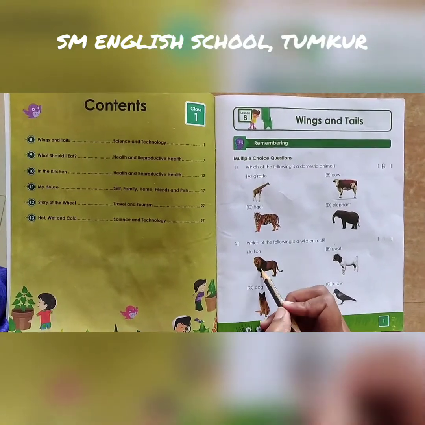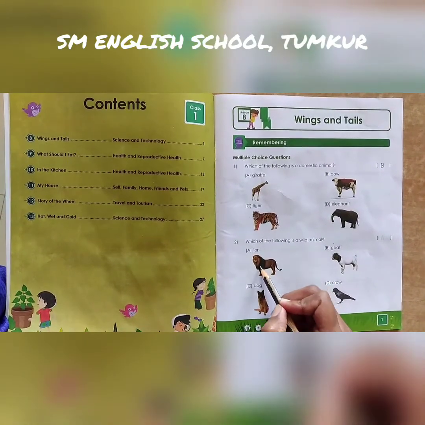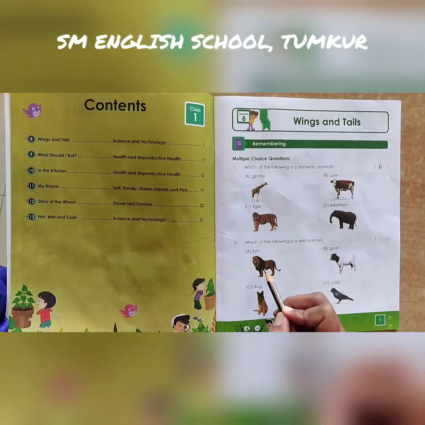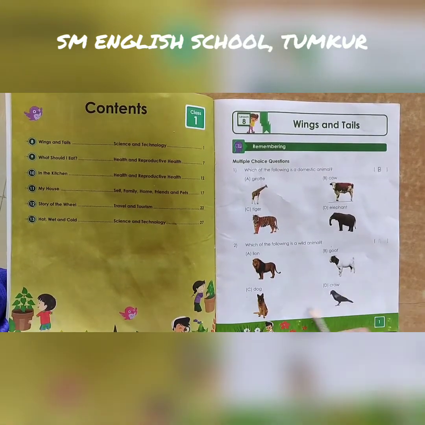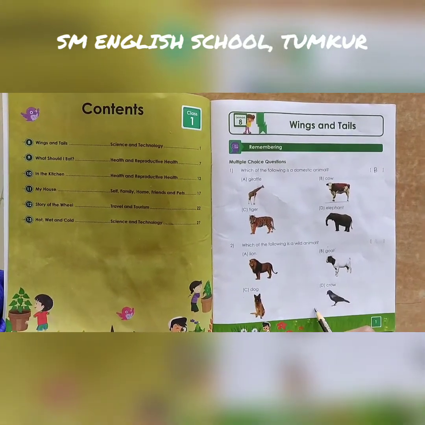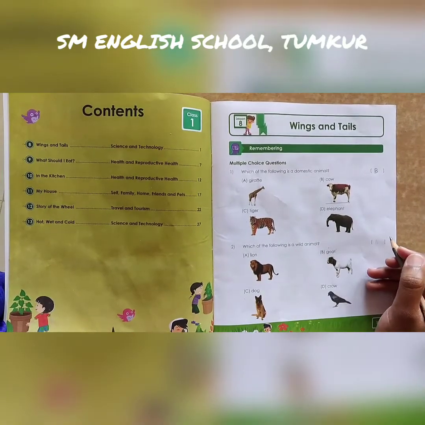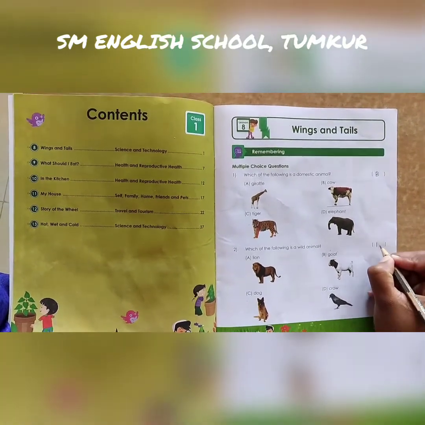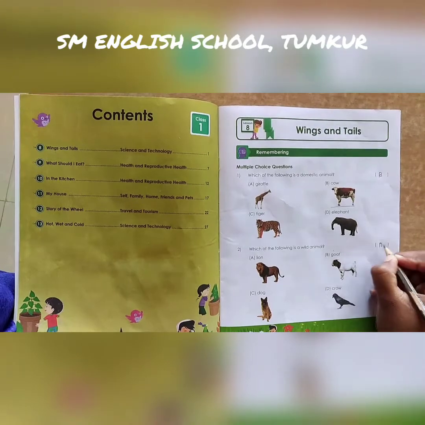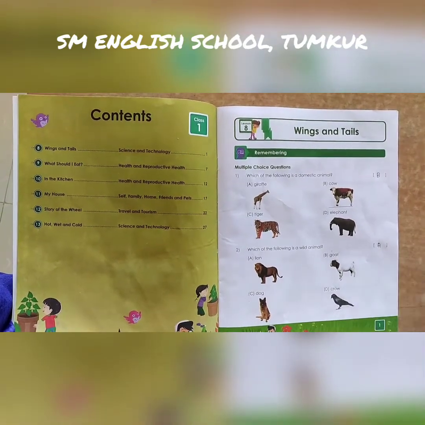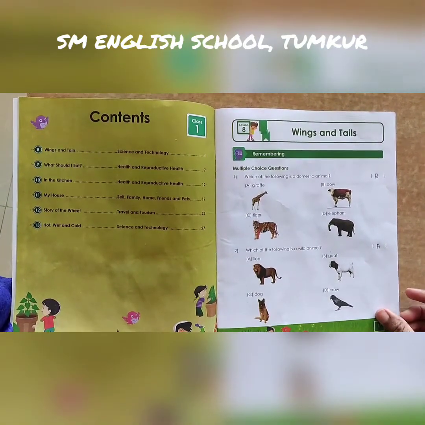So the lion is a wild animal. It lives in the forest. All the others live in the fields. So the answer for this question should be A. Option A, lion, is the correct option.